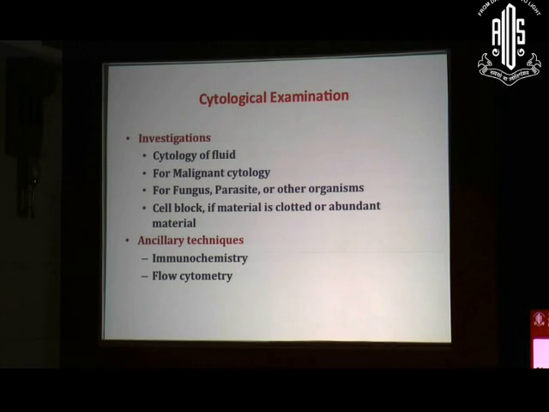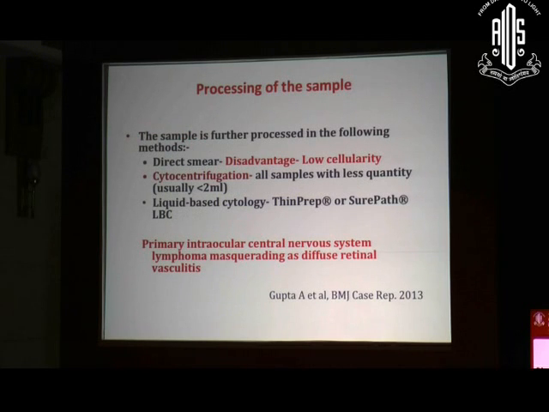I am not a cytologist, but I am just giving you the overview of how the processing is being carried out at our center. Then you can do other techniques like immunocytochemistry, flow cytometry, or you can directly prepare the direct smear examination. But the main limitation, because of the low volume of the sample which is available to us, is the low cellularity.